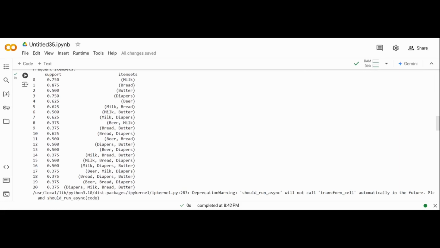So as you can see, the support for individual items like milk, bread, butter, diaper, beer is quite high, like 0.75, 0.875. Then we have the combinations like milk bought with bread, milk bought with butter, or bread bought with butter. Later, you can also see that there are three items like milk, bread, and butter.